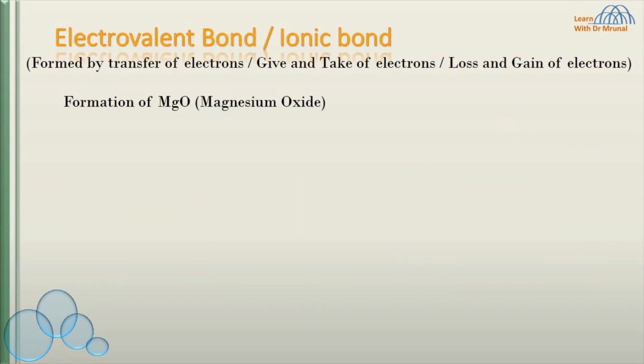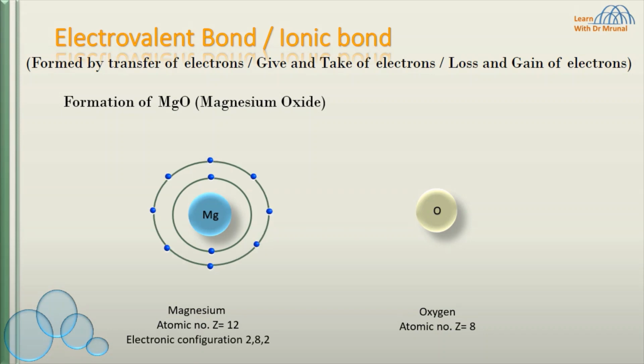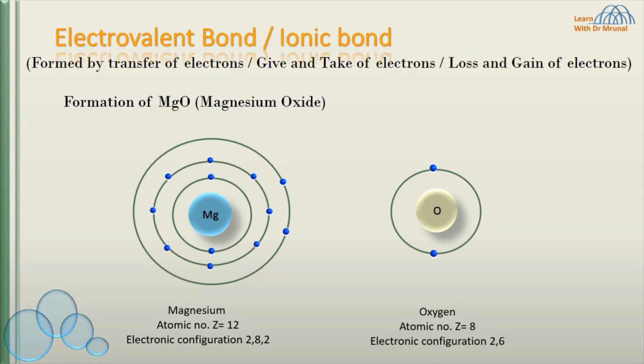Let us take another example, magnesium oxide. A molecule of magnesium oxide consists of one atom of magnesium and one atom of oxygen. Magnesium atom has electronic configuration 2,8,2 and oxygen atom has electronic configuration 2,6.